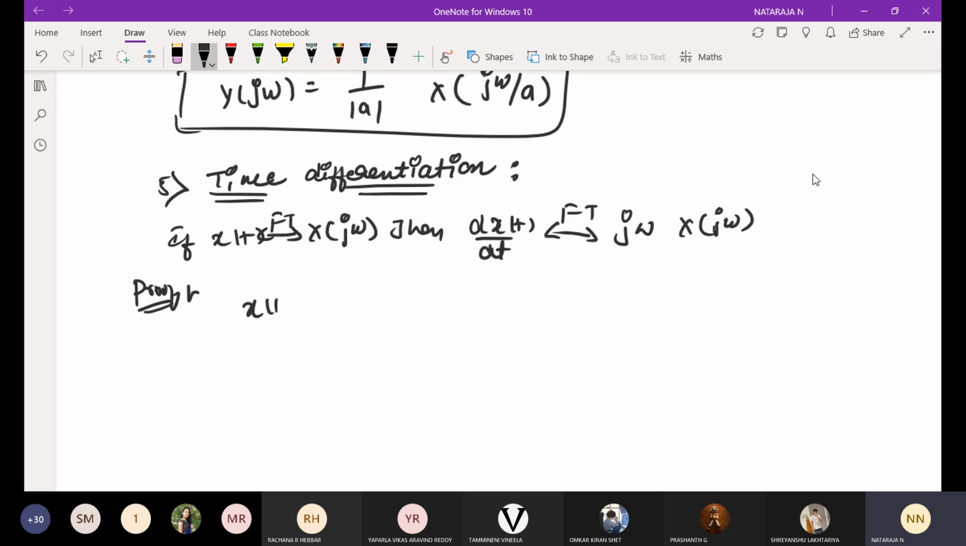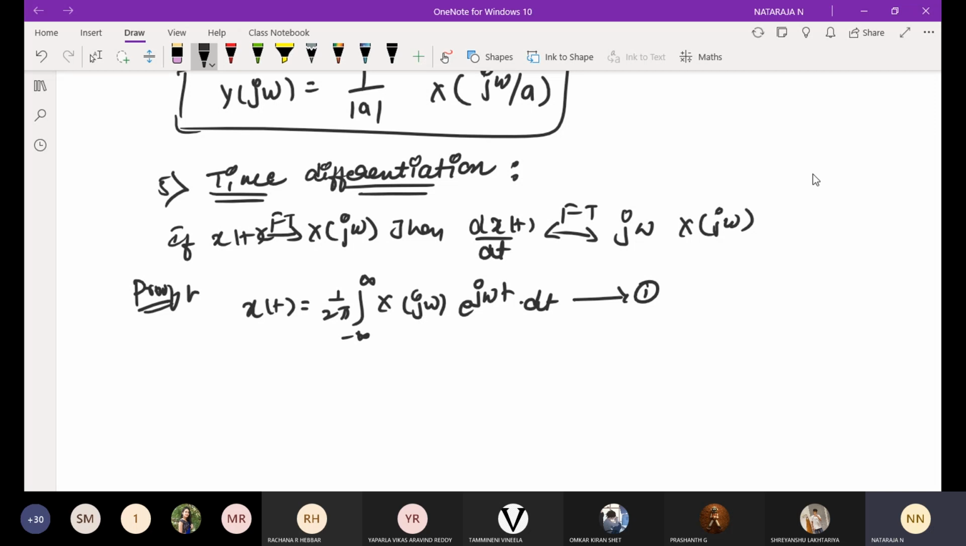We know x of t. Now I am going to do time differentiation. That is why I am going to take it as an equation of time, not with respect to frequency. If it is frequency differentiation, you have to consider the frequency equation, that is X of j omega. This I am going to take as x of t. We know the relation: x of t is 1 over 2 pi integral from minus infinity to plus infinity X of j omega e power j omega t d omega. I will take it as equation number 1.